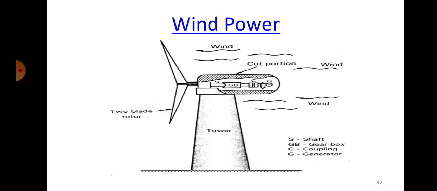But what is the primary cause for the movement of the air, or why is wind created? Because of temperature difference. It is an indirect form of solar energy only. Wind is also an indirect form of solar energy, because of the variation in densities or temperatures of the air, the movement takes place.